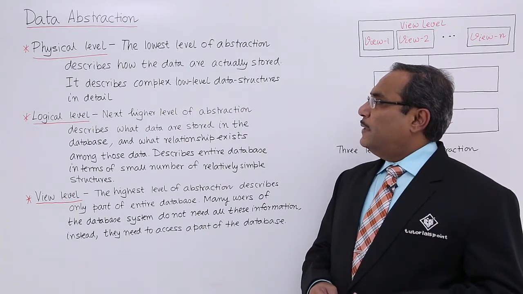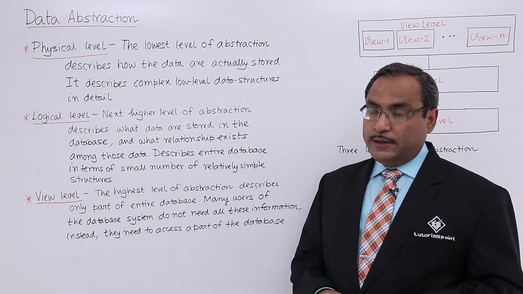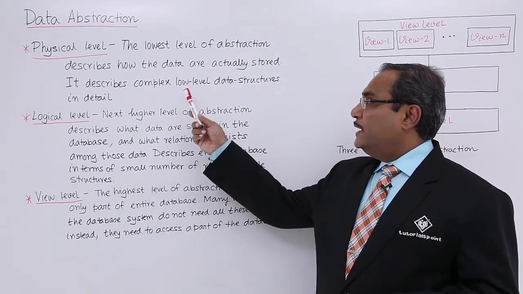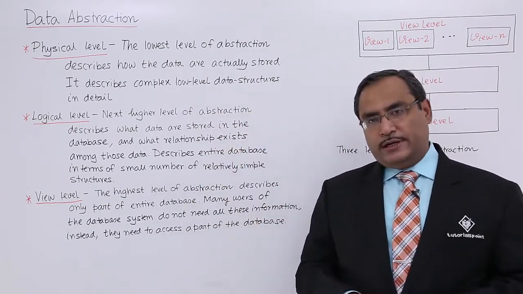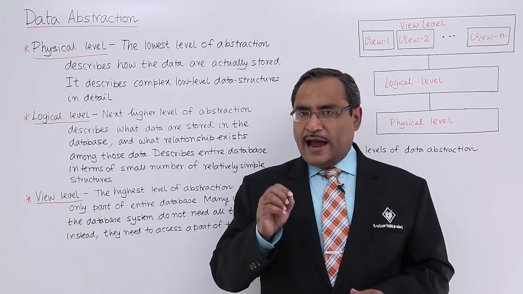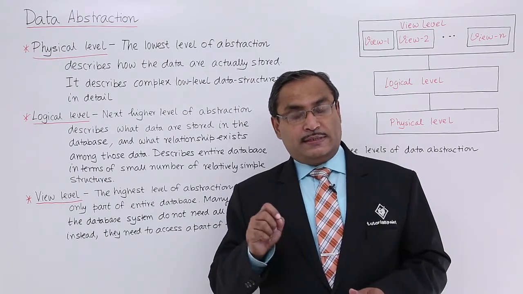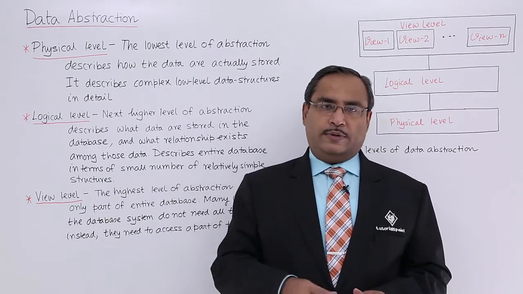The lowest level of abstraction describes how the data are actually stored. It describes complex low-level data structures in detail. That means in case of the physical level, it will handle in which data structure the data will be saved in raw form in the database.